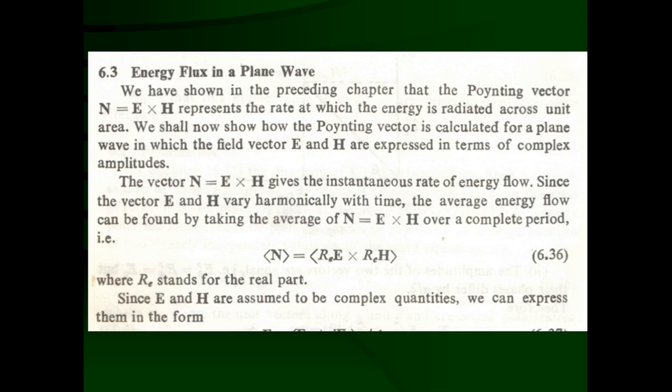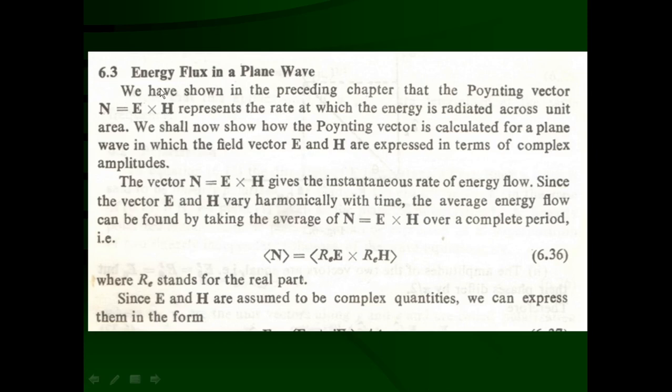We'll consider that the electromagnetic waves propagate in the x direction, and E cross H is the instantaneous energy flow through a unit area of cross section. If we take the average value of this, we have to average E and H over a complete period of oscillation. We are going to calculate this mathematically, step by step.